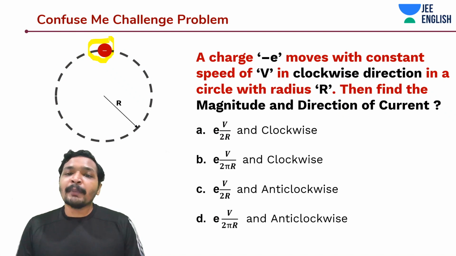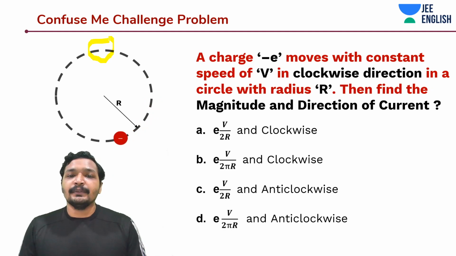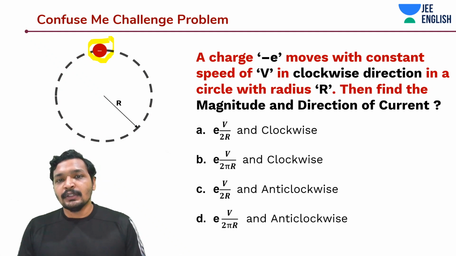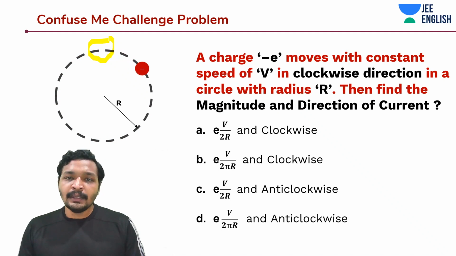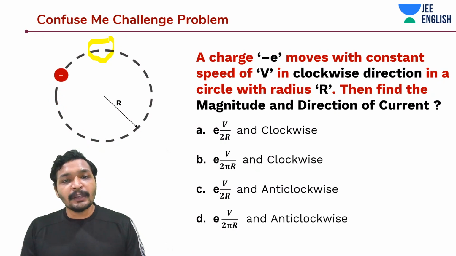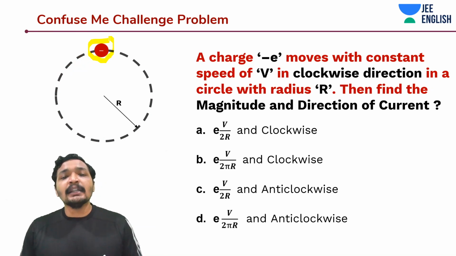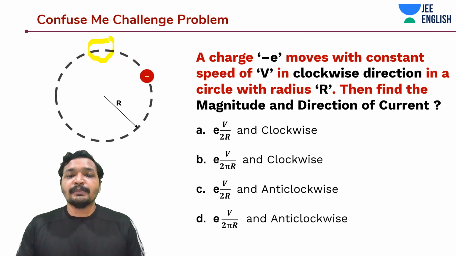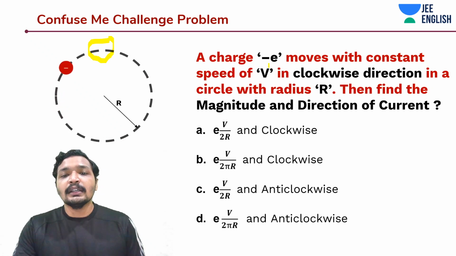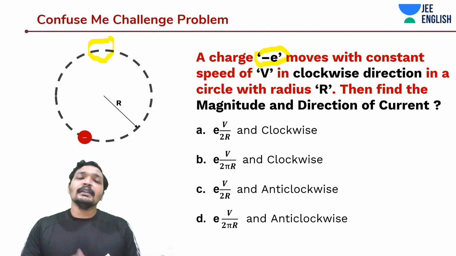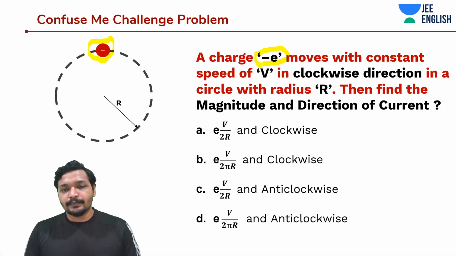Okay. And 1 by frequency is nothing but time period. Okay guys. So time taken would be 2 pi r by V and the frequency would be V by 2 pi r. So if you directly multiply the frequency, in this case it's a uniform frequency, with the value of charge, which is minus E, you would get the current flow. Okay, you get the value of current.